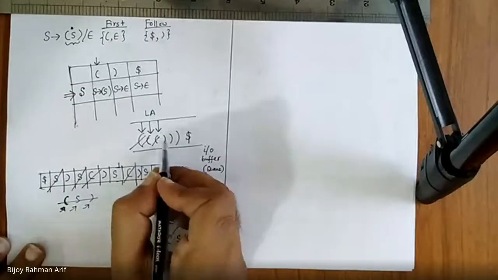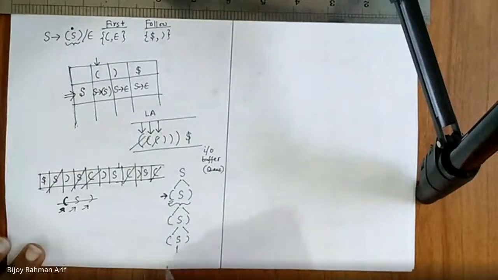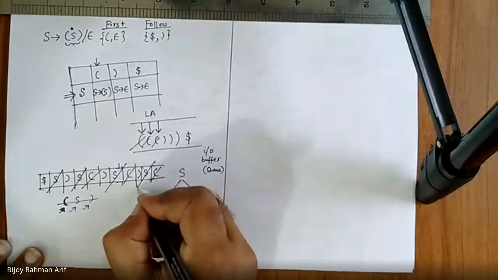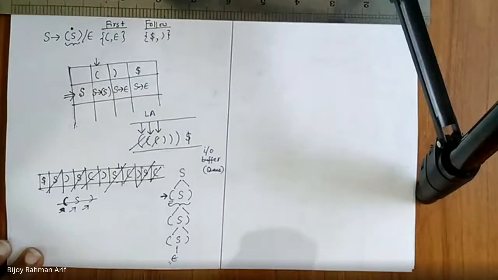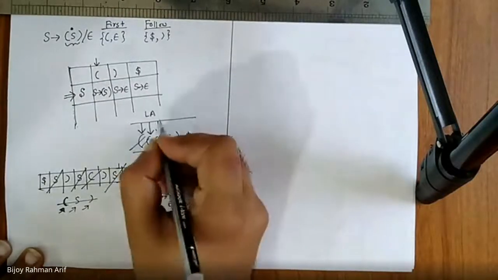Now S is seeing close parenthesis. So S would become epsilon. So it is vanished. Then what happened? This one matches with this. So matched.